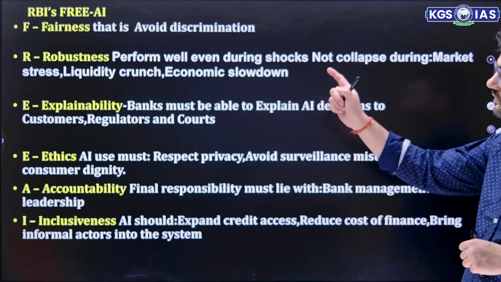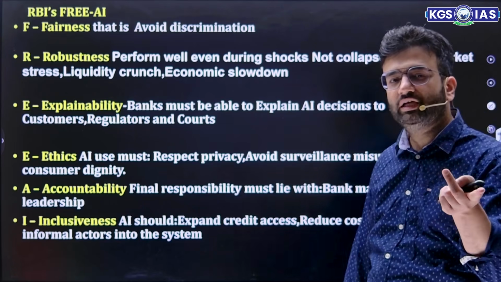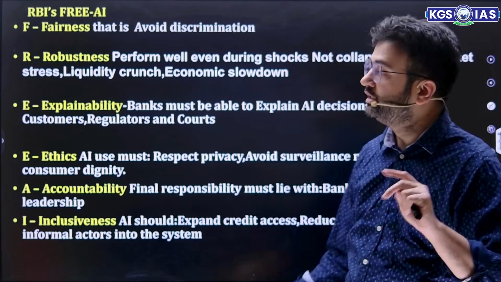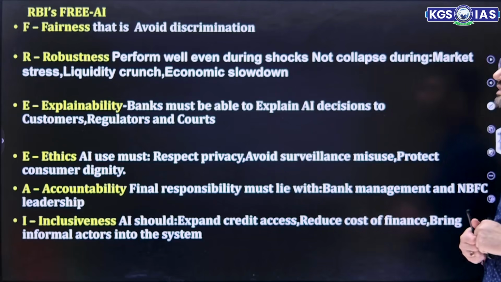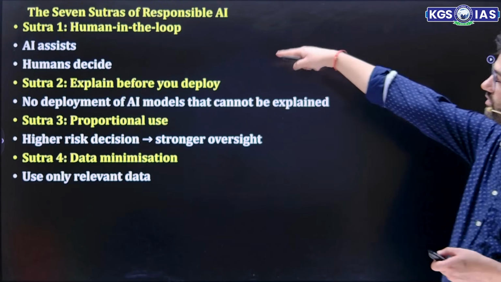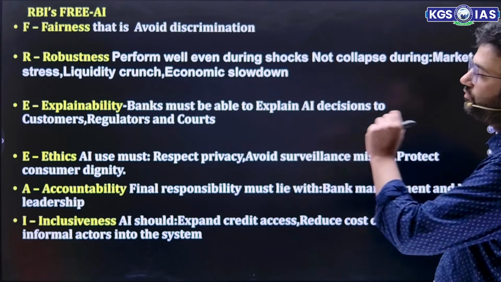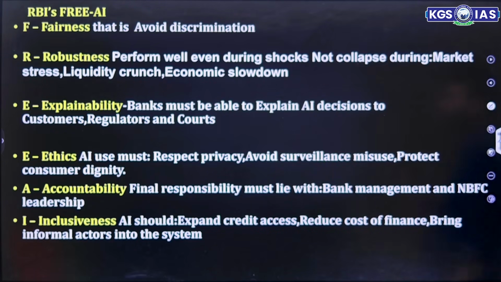That's why they have given the 7 sutras for AI. A Mains question as well as a kind of Prelims question may be asked. First is Free AI, that is 7 sutras for AI. Fairness, that is avoid discrimination, avoid all the discrimination that is related to AI. I'll show you the 7 sutras of responsible AI that we will discuss, but first discuss what is the meaning of Free AI. Free AI का क्या मतलब है?